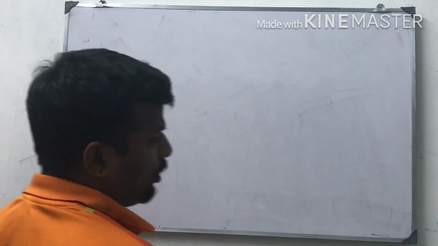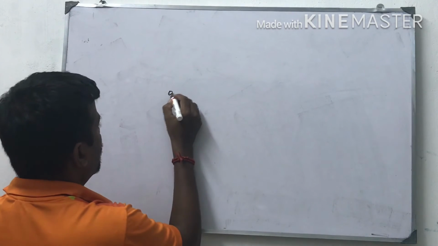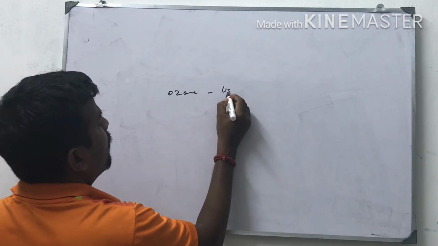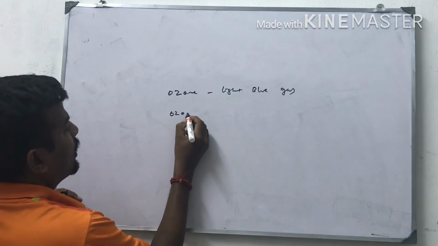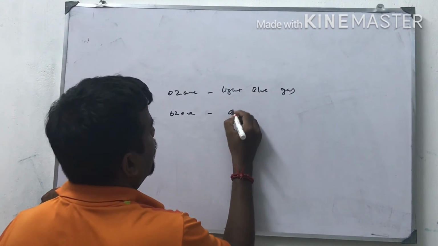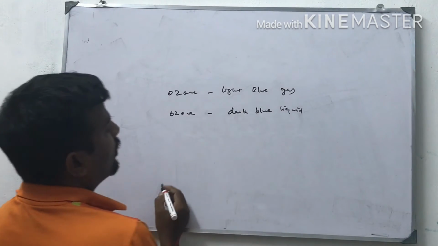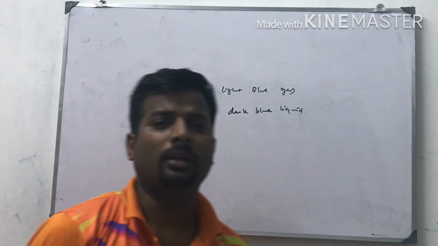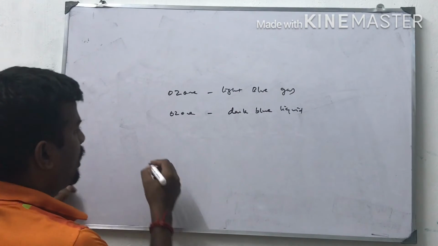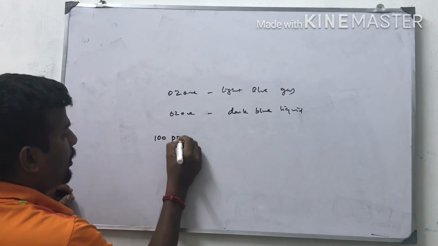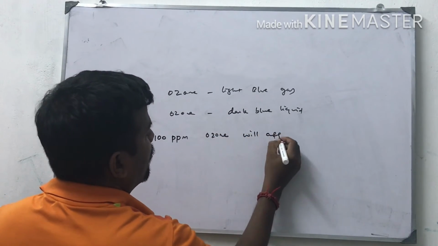Ozone is a pale blue, light blue gas. Ozone is a dark blue liquid. A small amount of ozone is harmless, but ozone in the range of 100 ppm will affect the respiratory system.